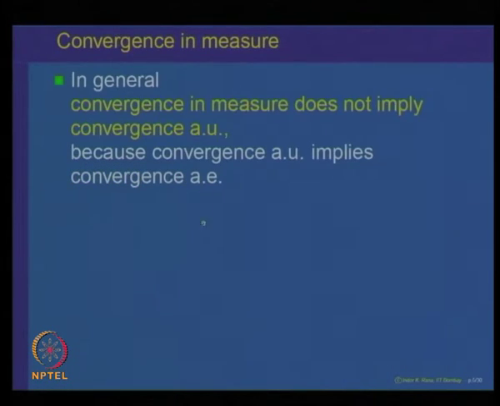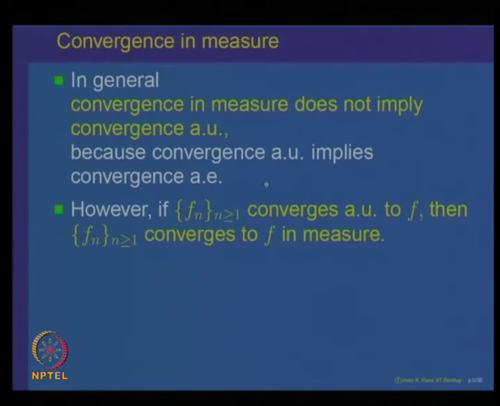In general, we showed that convergence in measure does not imply convergence almost uniform, because almost uniform convergence implies convergence almost everywhere. So, if convergence in measure implied almost uniform convergence, then it would also imply convergence almost everywhere, which is not true in general. So, convergence in measure does not imply convergence almost uniform.